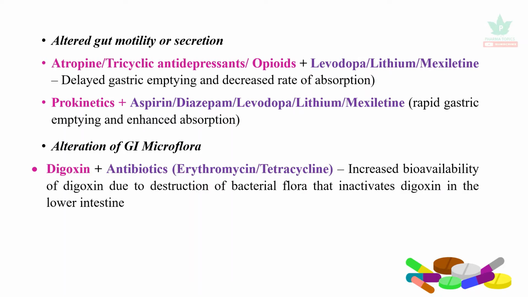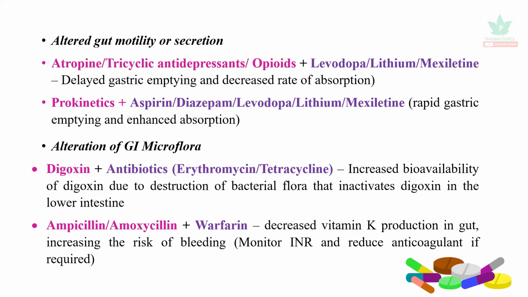So digoxin, when it is combined with antibiotics such as erythromycin or tetracycline, has increased bioavailability or increased toxicity, because the antibiotics destroy the bacterial flora that inactivates digoxin in the lower intestine. Ampicillin and amoxicillin, when they are combined with warfarin, decrease the vitamin K production in the gut because the vitamin K producing bacteria are destroyed by the antibiotics. That increases the risk of bleeding. So it is mandatory to monitor the clotting time or bleeding time and reduce the anticoagulant dose if and when required.